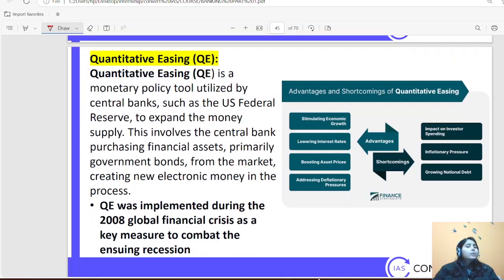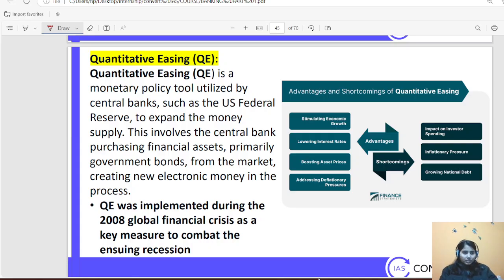Next is quantitative easing. Quantitative easing is a monetary policy tool used by any central bank, like RBI also, to expand the money supply. This involves purchasing financial assets, primarily government bonds, simply the opposite of what RBI used to do during inflation. During inflation, they used to snatch liquidity. Okay, so what they do, they sell government securities. But in quantitative easing, it's a phenomenon where they are buying government securities and giving money to people. Okay, so they are increasing money supply in the economy.